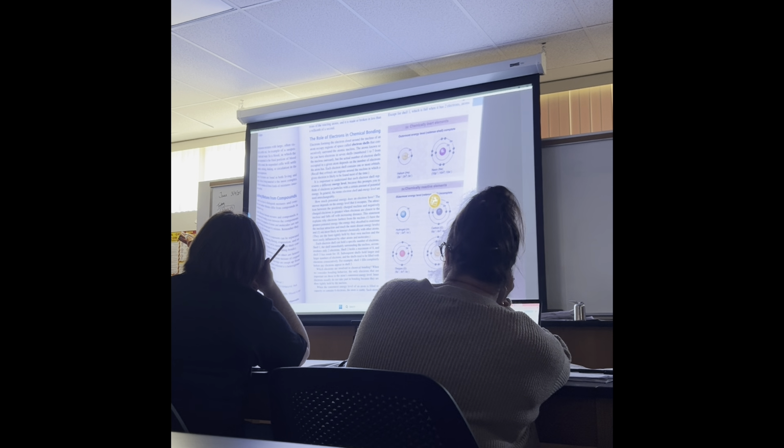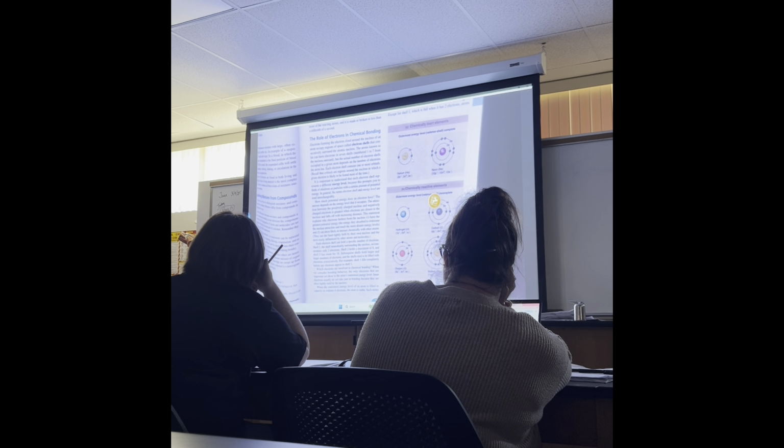Okay, let's move on. So, here's neon. You tell me, which one of these is happier? They're actually both happy. How do I know they're happy? The outer shell. This one's happy because it has 8 electrons in the outer shell. This one is happy, it has 2. That's kind of the exception. We'll let that one go for a moment. So what is happiness? You didn't know you were going to get this discussion today. What is happiness? A filled outer shell with 8 electrons. If you have 8 electrons out here, you are a happy atom.